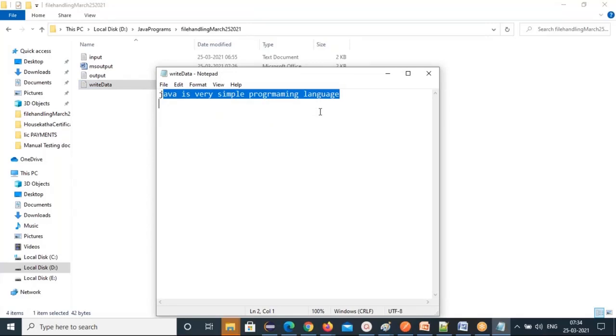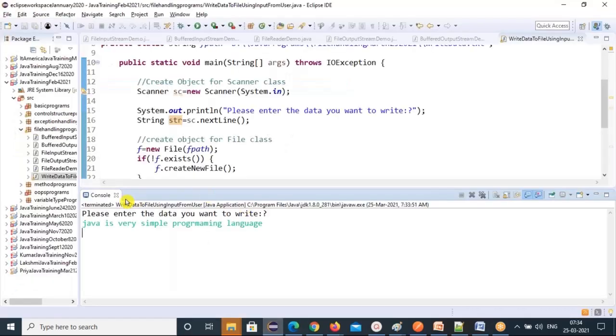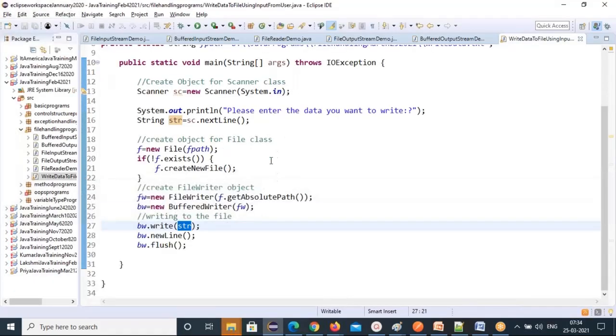But I want the old data and the new data. How can I do that? Whatever data you have given, that entire line is being read and written. But how can I append my data? So let me show you how to append. Now we are overwriting every time. So what I can do here, in the FileWriter class, just add append true. That's it. Now it will append the data.